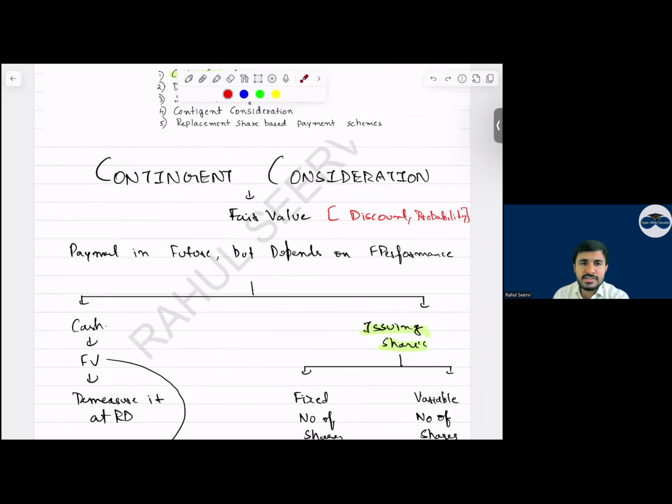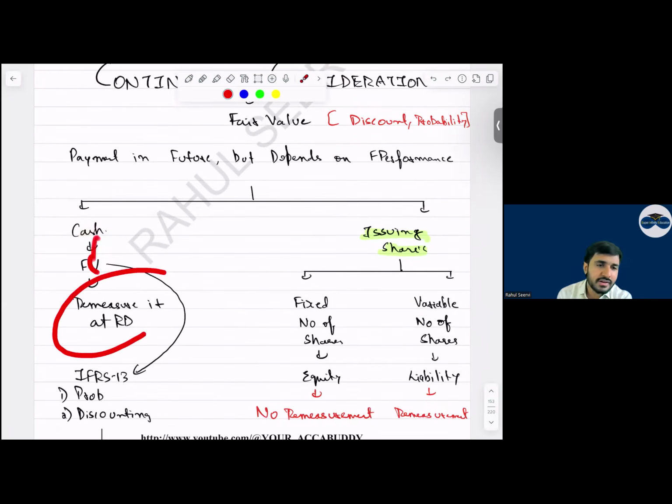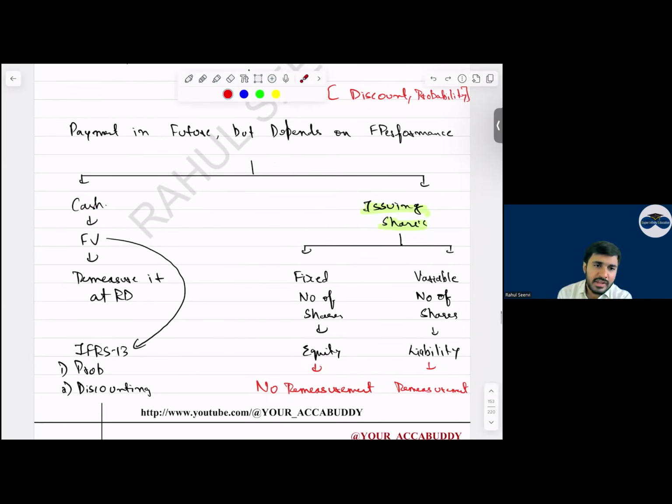Now, everyone, in contingent consideration, what did we do? In contingent consideration, we were doing the payment in future, but this payment depends on what? Some future performance? Yes, sir. So if cash is given, we recognize this at fair value and remeasure at the reporting date. Any gain or loss, we will recognize in operating category, and IFRS 13 we will be using to calculate the fair value. That is discounting and probability, each and everything will be considered.